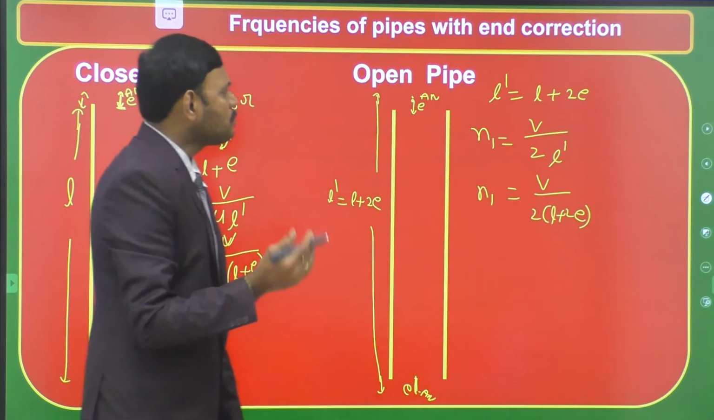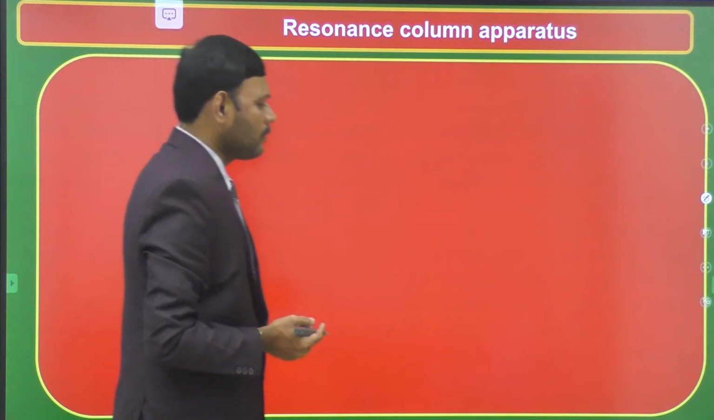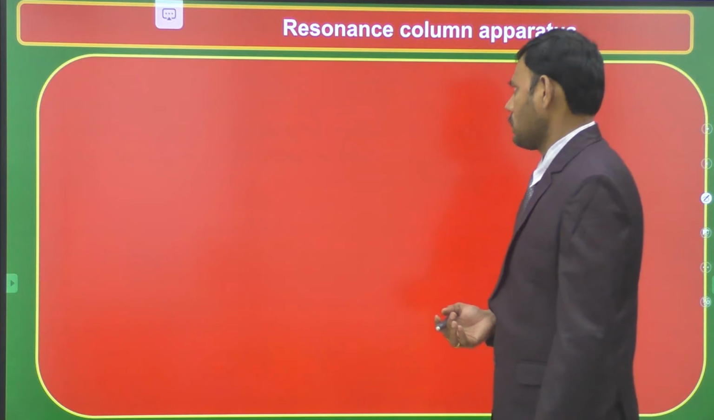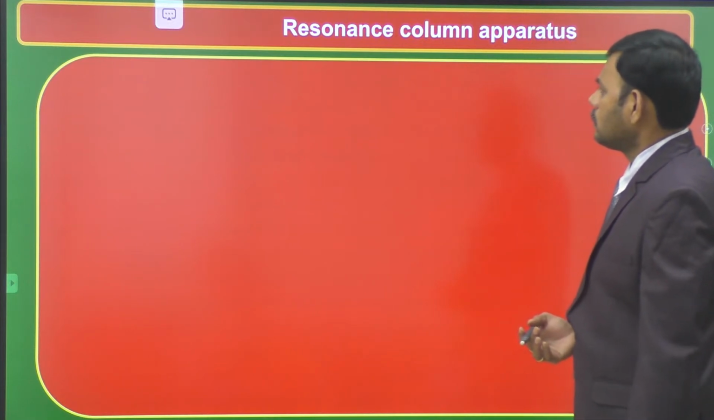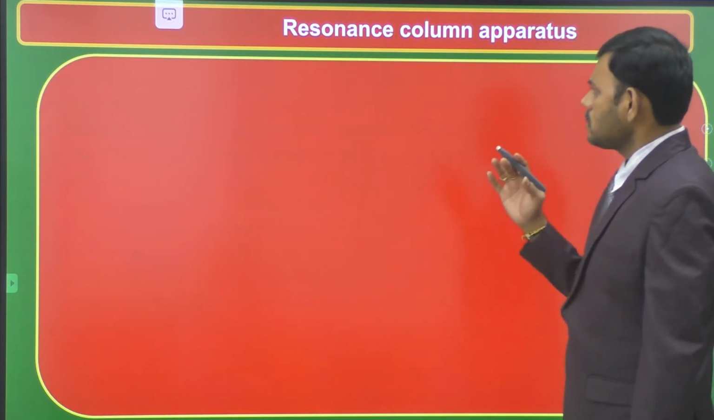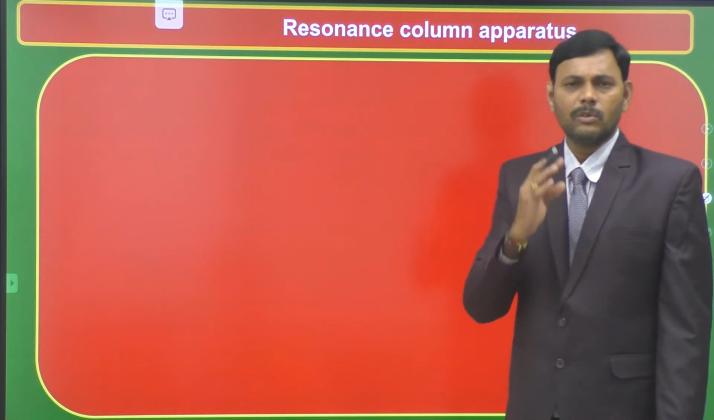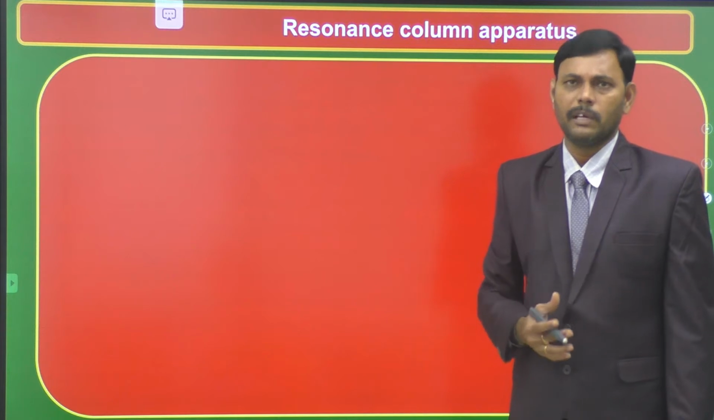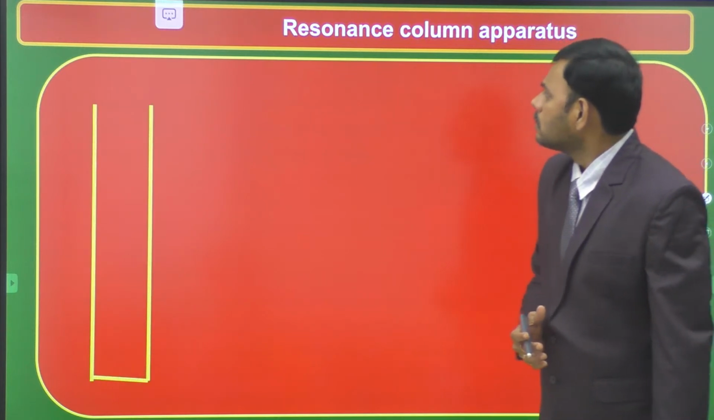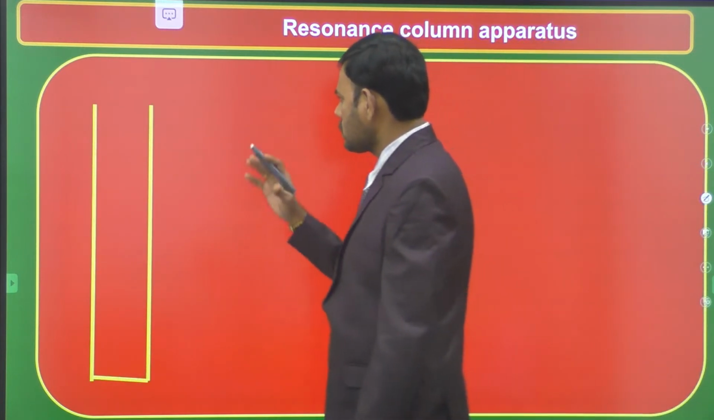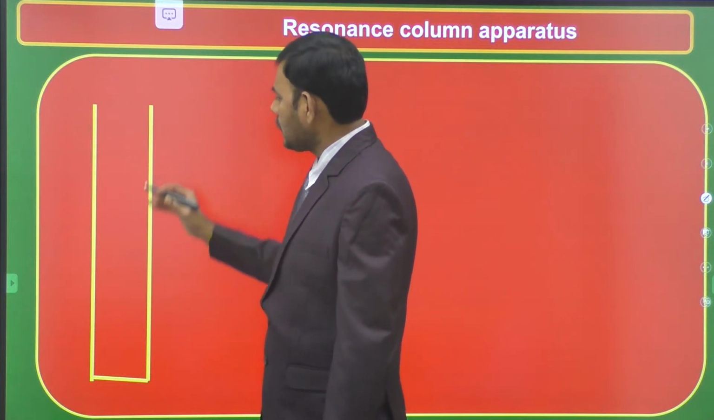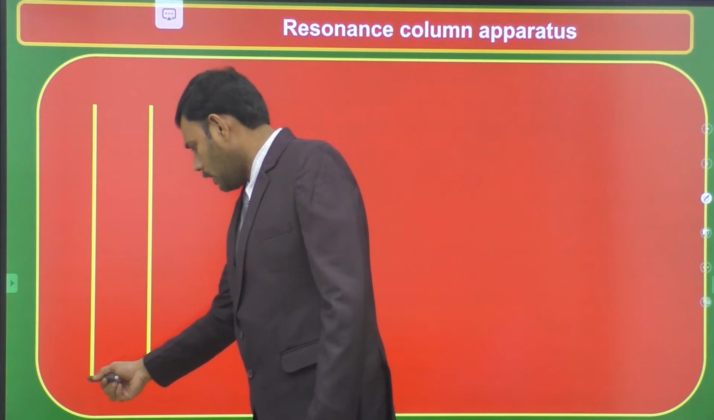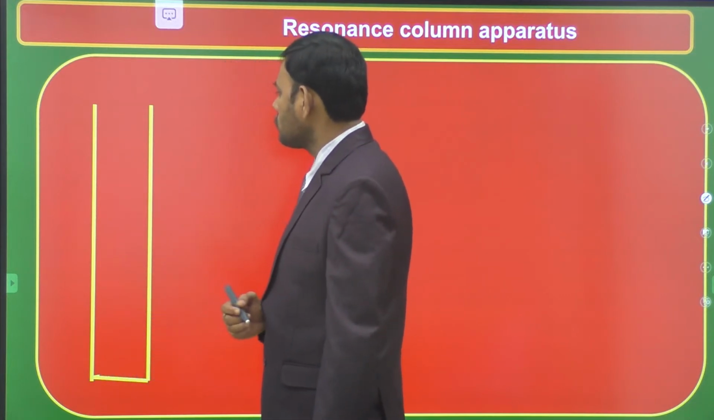Okay, so let us move on to the resonance column apparatus. The resonance column apparatus is one application of the closed tube, which is very useful to find out the velocity of sound in the atmosphere as well as the velocity of sound at room temperature. The resonance column apparatus mainly consists of a closed tube. Water is filled up to this level. This is the closed tube.